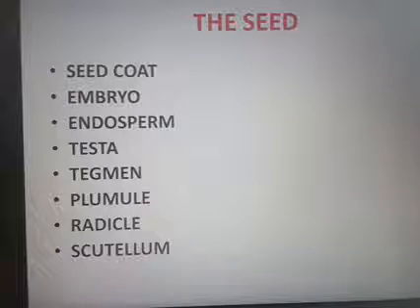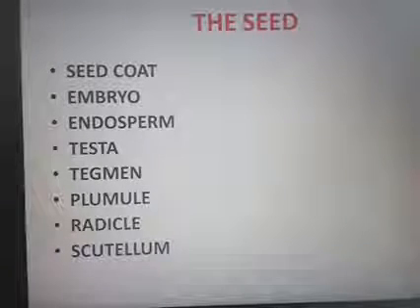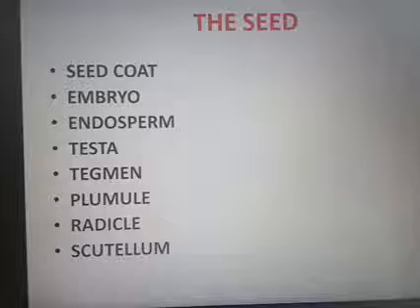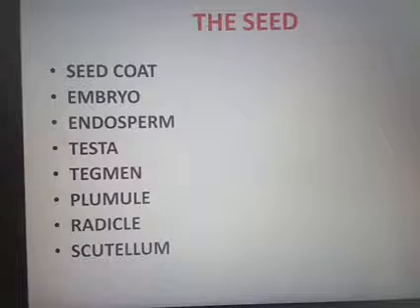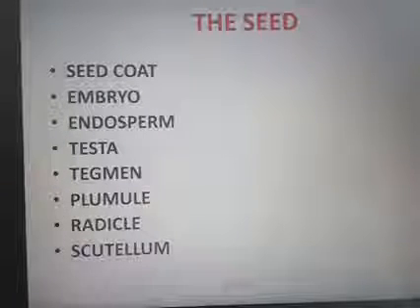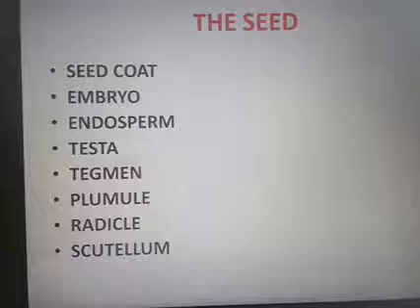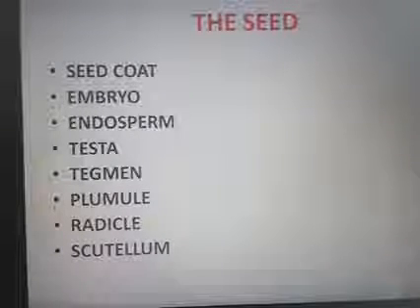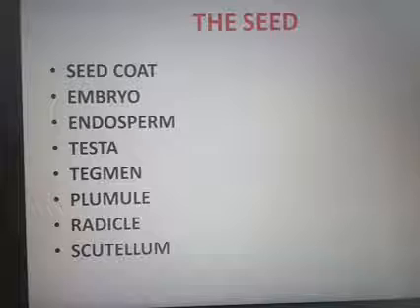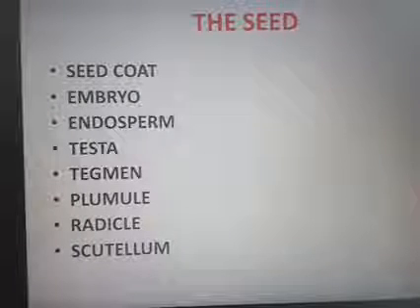The integument of the ovule becomes the seed coat. The outer layer of the seed coat is known as testa and the inner layer is known as tegmen. The stalk of the ovule is attached to the seed at the region called hilum, which appears as a scar after the detachment of the seed from the funicle.